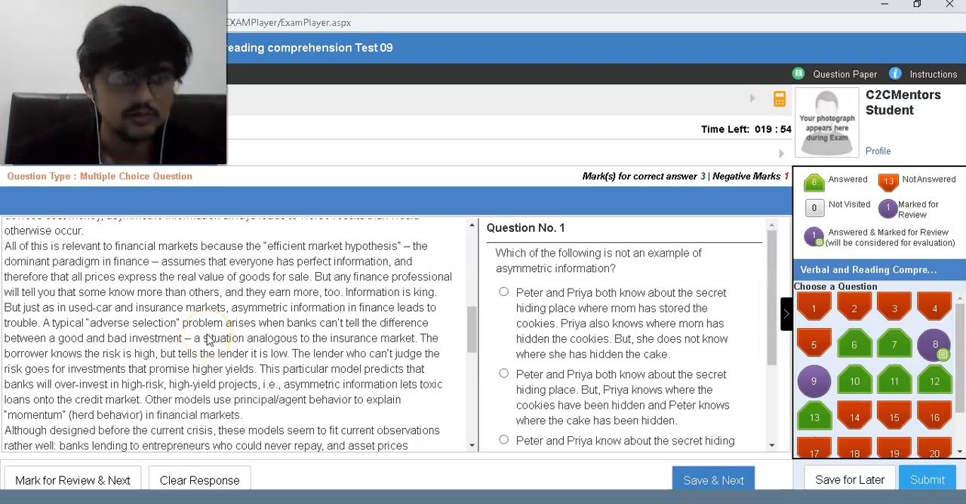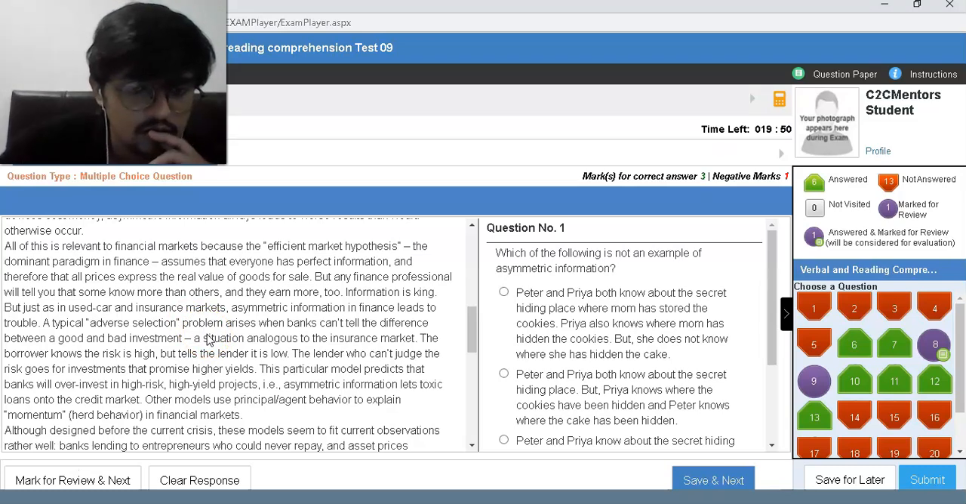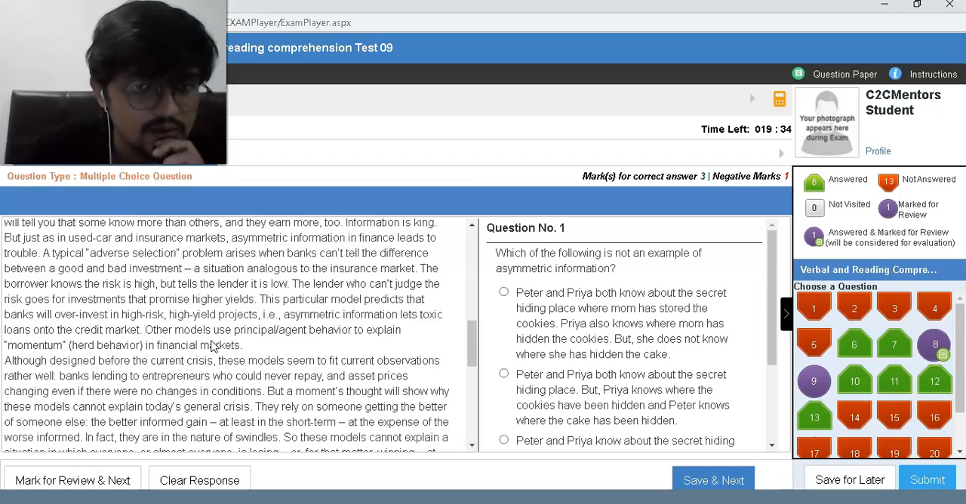A typical adverse selection problem arises when banks can't tell the difference between good and bad investment, a situation analogous to the insurance market. The borrower knows the risk is high but tells the lender it is low. The lender who can't judge the risk goes for the investment that promises high yield, and this theory predicts that banks will over-invest in high-risk, high-yield projects. Asymmetric information, toxic loans, on the credit market.